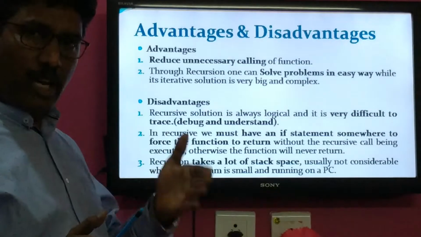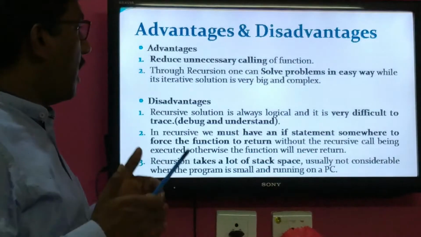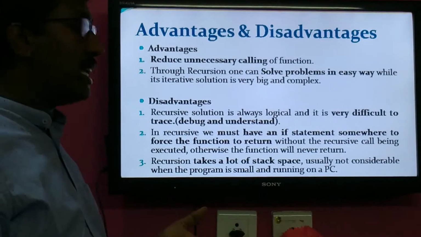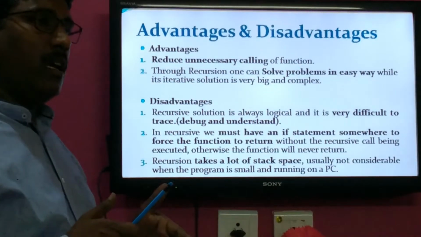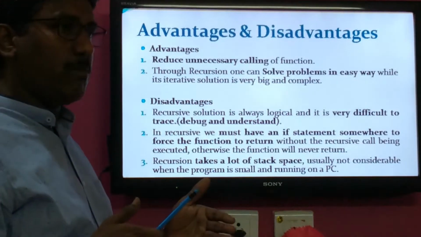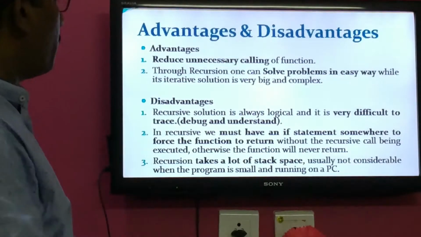Because of for loop, while loop, do while, what happens? The complexity will be increased, or the program size will be increased. That's why it is big as well as complex. Such type of problems can be solved in an easy way. That's why we will go for recursion. Those are the two important advantages.